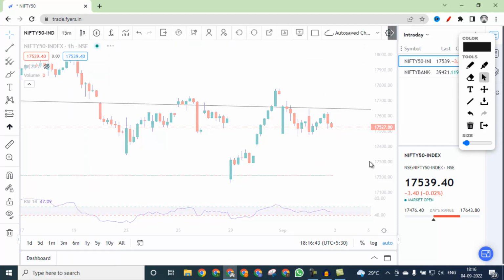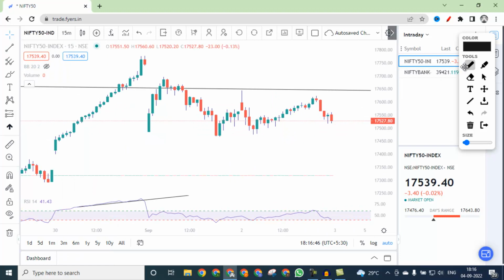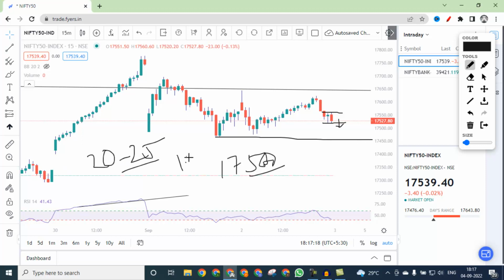So what we can do tomorrow: in the 15-minute chart, where it opens, you can see it was maintaining a trend line throughout the day, and then it gave a breakout and it's holding at this level of 17,500. To be more specific, near 17,518. So if it opens flat within this candle and starts coming down, then below 17,500 we can sell, and our target would be near this low. So we'll keep a 20-25 point stop loss, and 1:2 will be our target strictly for intraday.